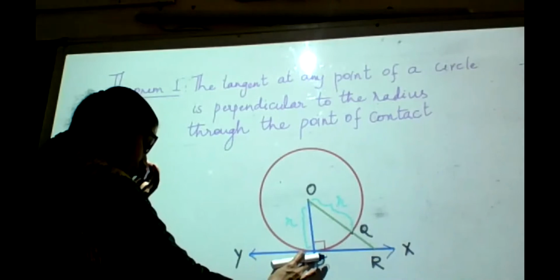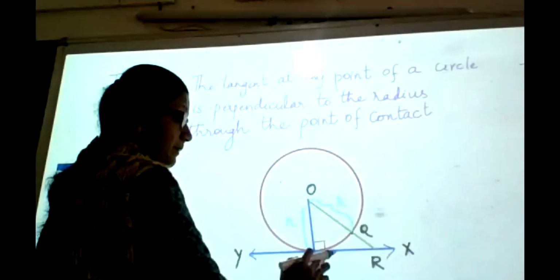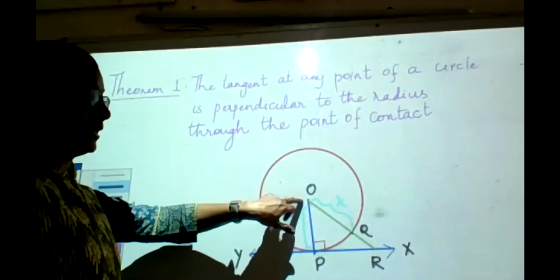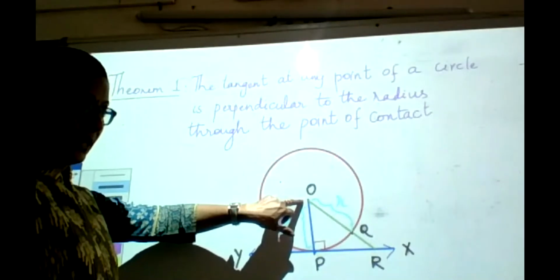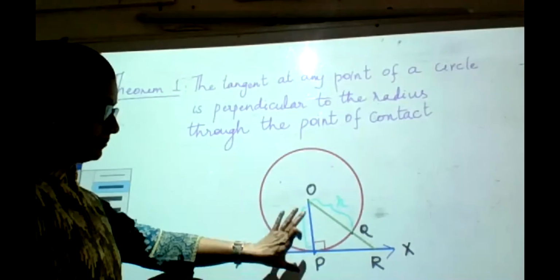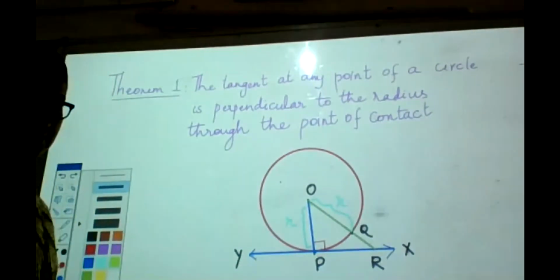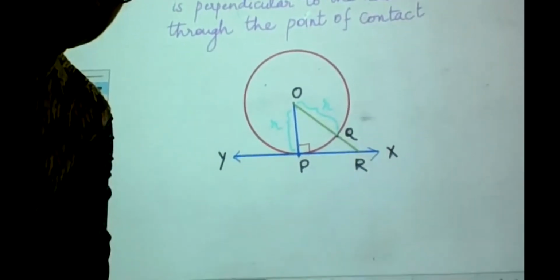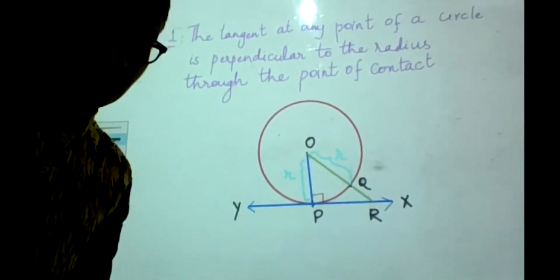P is the point of contact between the tangent and the circle. Am I correct? Are you seeing the figure completely? Can you see it now? Yes, ma'am. Okay, so draw this figure.